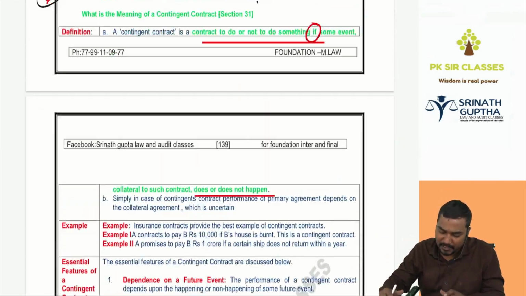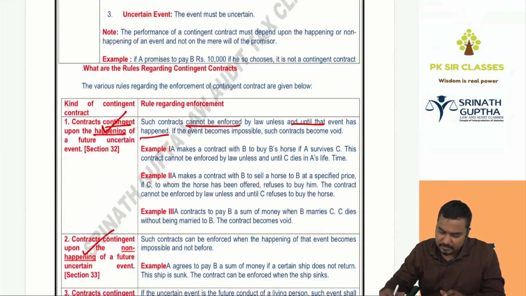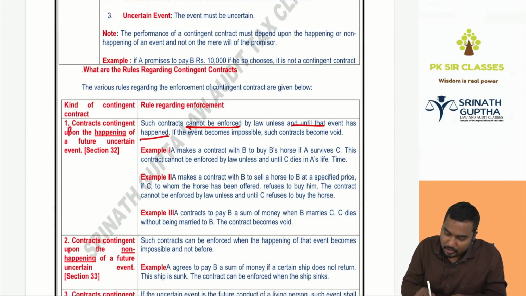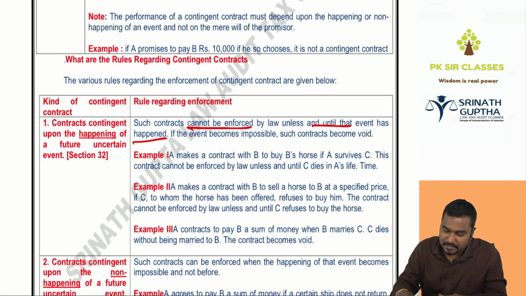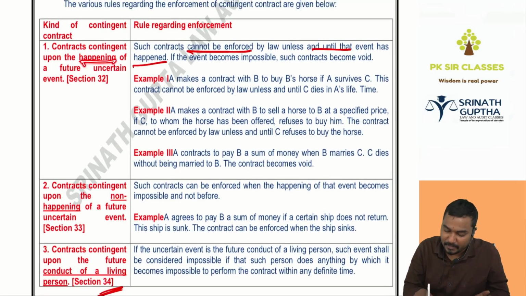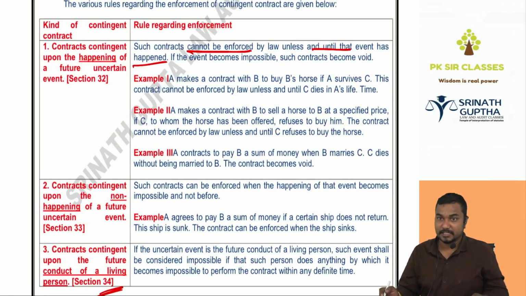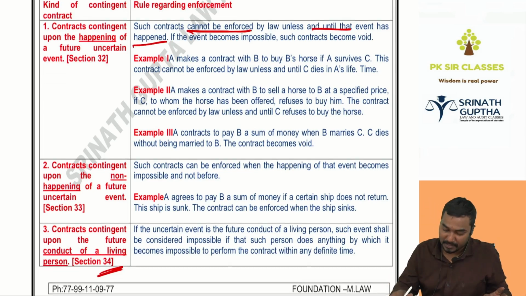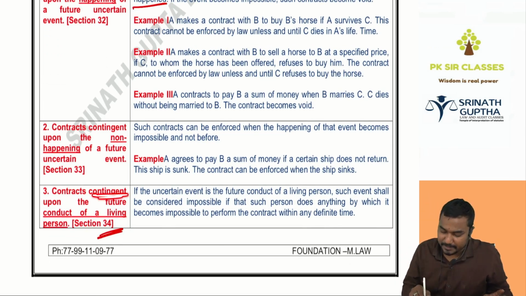Types of contingent contracts. First one: contracts contingent upon the happening of a future uncertain event, Section 32. If the ship arrives, I will give the watch. Next, contracts contingent upon the non-happening of a future uncertain event. If the ship does not arrive, I will give 50 lakhs. Who said? Insurance company. Next, contracts depending upon the future conduct of a living person.